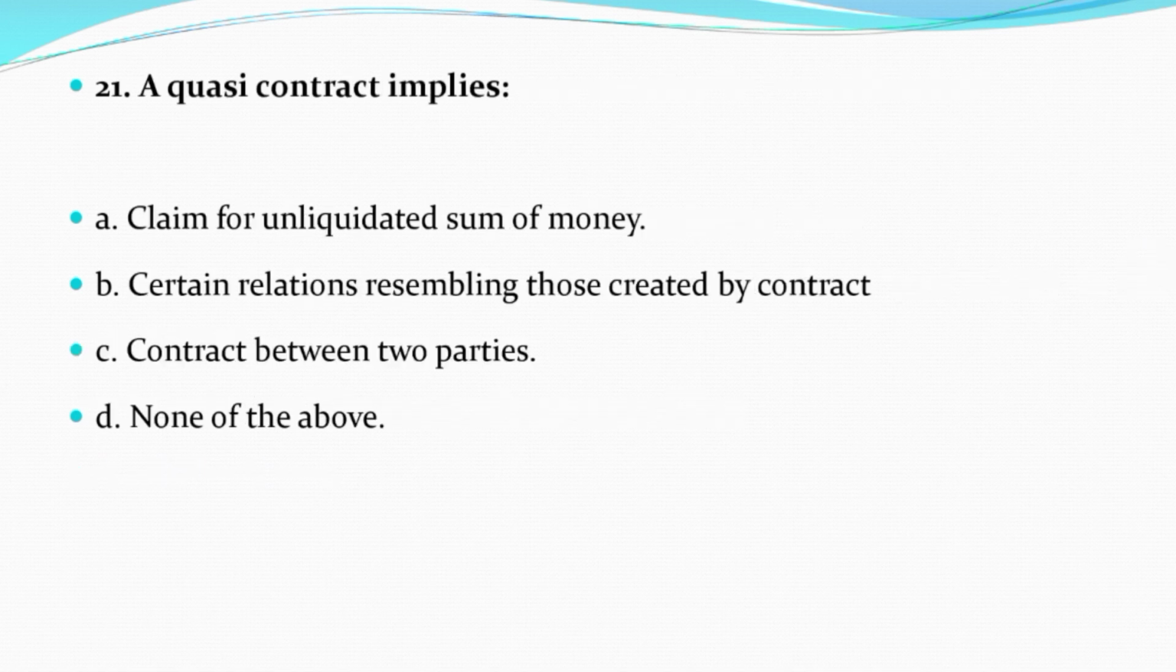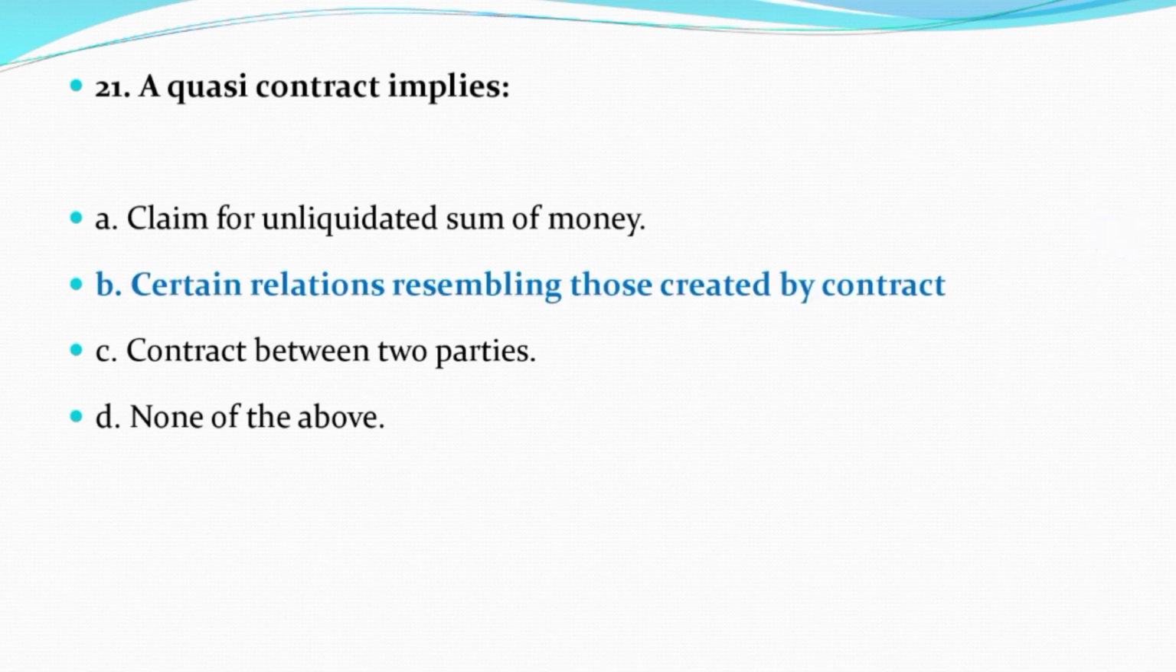Now question number 21. A quasi-contract implies option A, claim for unliquidated sum of money. Option B, certain relation resembling those created by contract. Option C, contract between two parties. Option D, none of the above. And the correct answer is option B, that is certain relation resembling those created by contract.